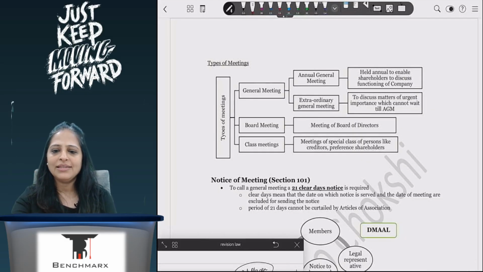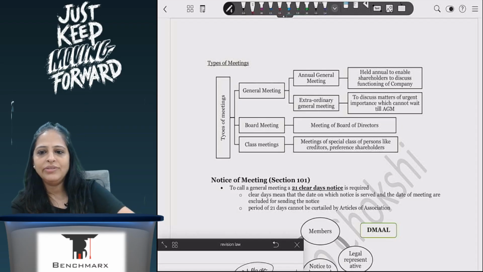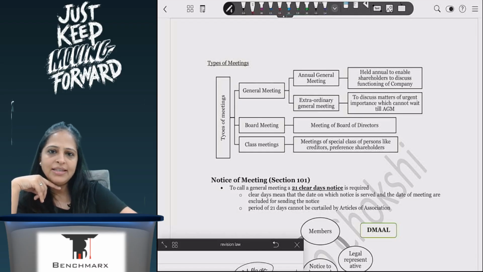Annual general meeting, as the name suggests, happens annually, once in a year. Someone has messaged asking: if you are sending notice, do we have to exclude 2 days and count 21 days? Yes, you have to exclude, but you have to see how it is sent. If it is sent by post, then you have to exclude those 2 days. If hand delivery has been done, then you don't have to exclude 2 days, and the 21 days start immediately.